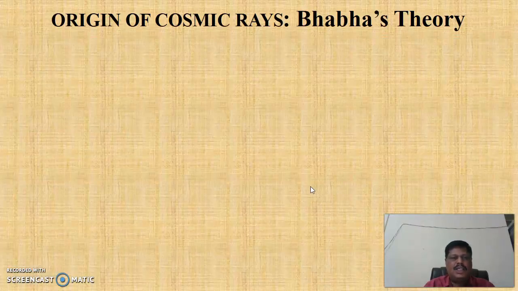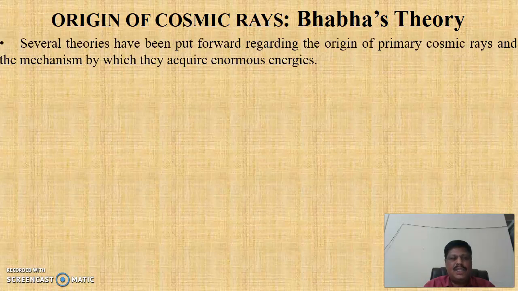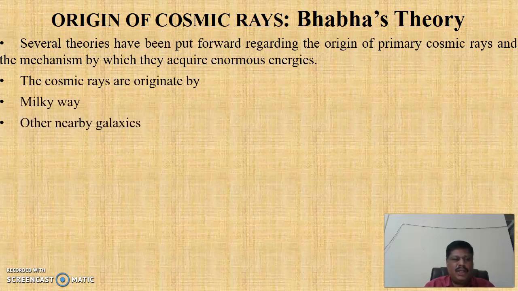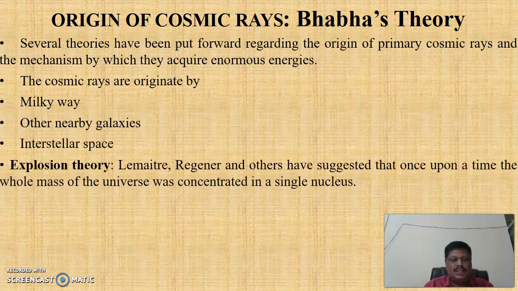In this slide, we will study the origin of cosmic rays. This is also called Baba's theory. Several theories have been put forward regarding the origin of primary cosmic rays and the mechanism by which they acquire enormous energies. The cosmic rays originate from the Milky Way, the other nearby galaxies, and interstellar space. So this theory was in the beginning explained by the explosion theory.